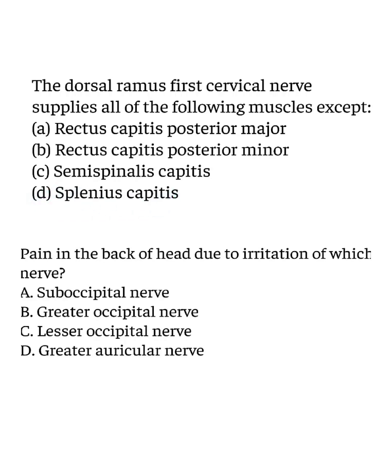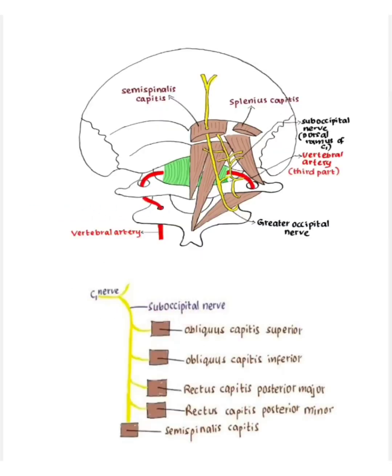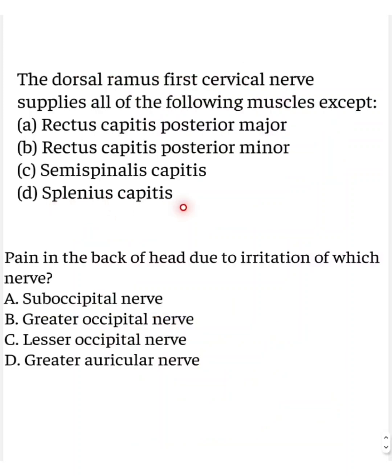Splenius capitis. Suboccipital nerve supplies 5 muscles, all the 4 suboccipital muscles and semispinalis capitis. Obliquus capitis superior, obliquus capitis inferior, rectus capitis posterior major, rectus capitis posterior minor, and semispinalis capitis. So the answer is splenius capitis.